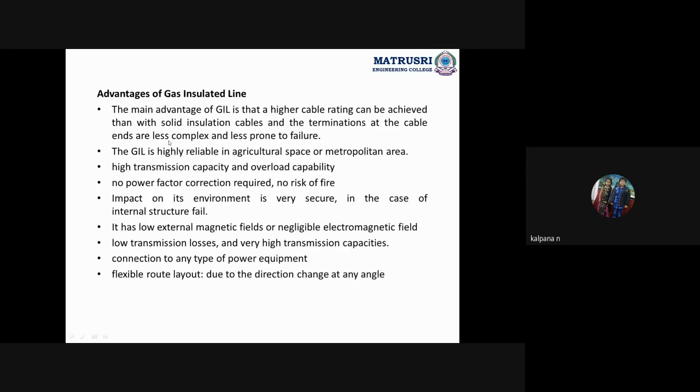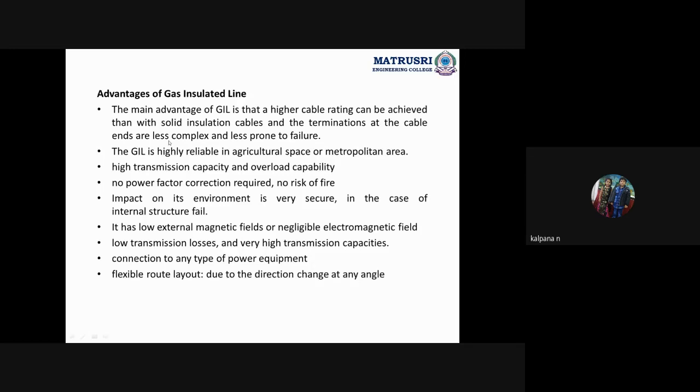In that welding, there is a chance of gas leakage. A very, very small hole is enough for the gas leakage. But here there is no problem, with solid insulation cables and the terminations at the cable ends are less complex and less prone to failure.